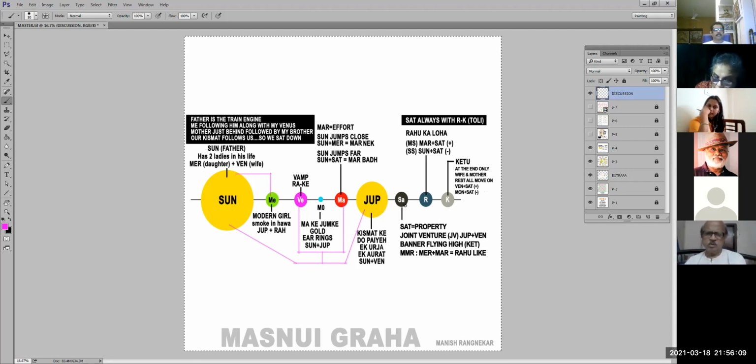Now, as far as Saturn is concerned, I have changed it slightly from the earlier one, because this I think will make it simpler. Saturn, if you know, Saturn is built property. Saturn represents built property. Mars represents plot.